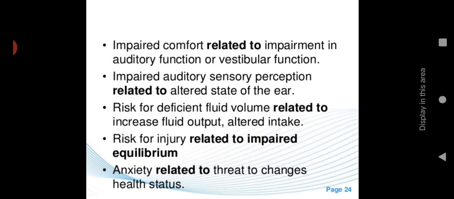Then the pathophysiology, then signs and symptoms, and how we can diagnose. Then about the treatment: mainly medical treatment, surgical treatment and dietary modification. Then we have seen the nursing management. So this is all about the topic Meniere's disease.